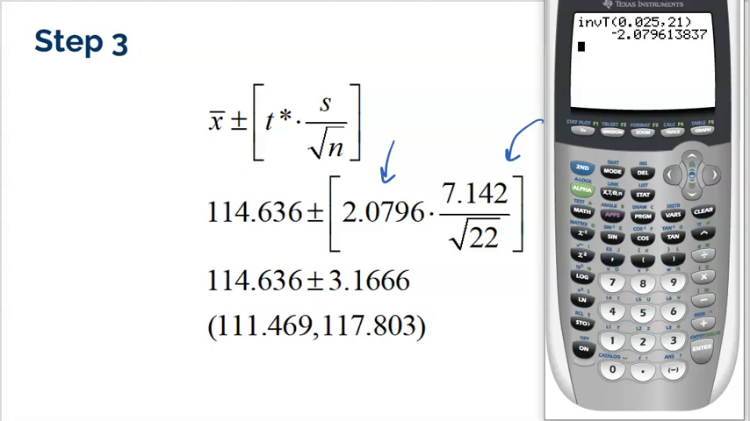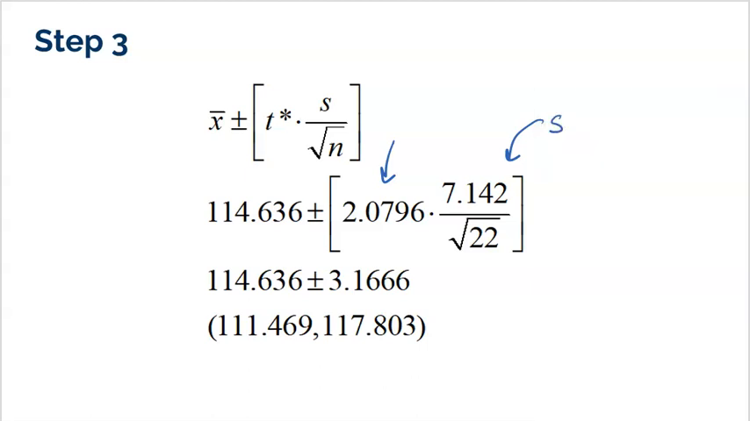Then I want to show you this real quick as well. When you multiply that back part to get the margin of error, just do it all at once. 2.0796 times 7.142 divided by the square root of 22. The only issue some kids do every now and then is they put the entire back part in a square root. They confuse that with the standard deviation for proportions where the entire fraction is in square roots, not for means. So please make sure you use the formula properly. Hit enter, boom, there's the 3.1666 that we got.